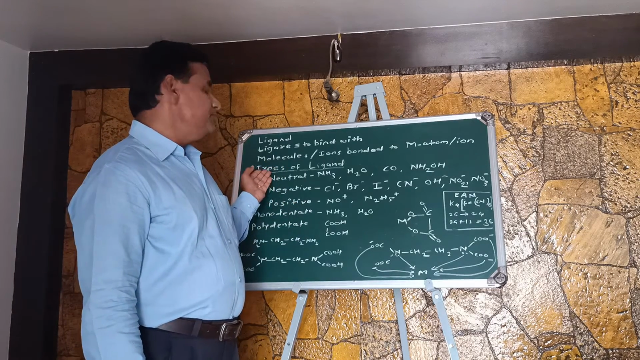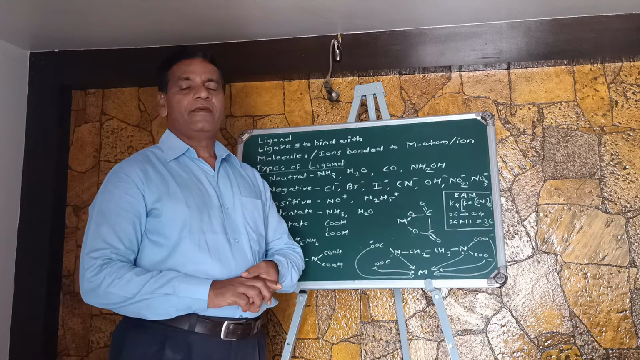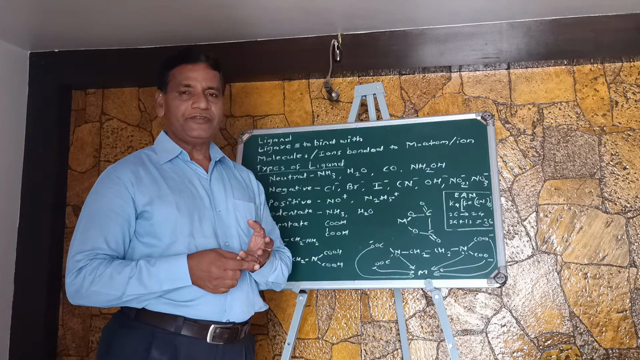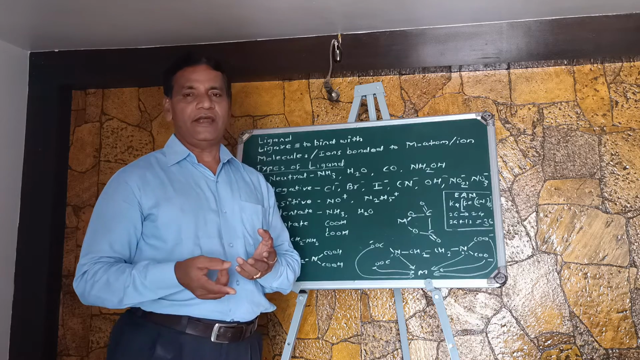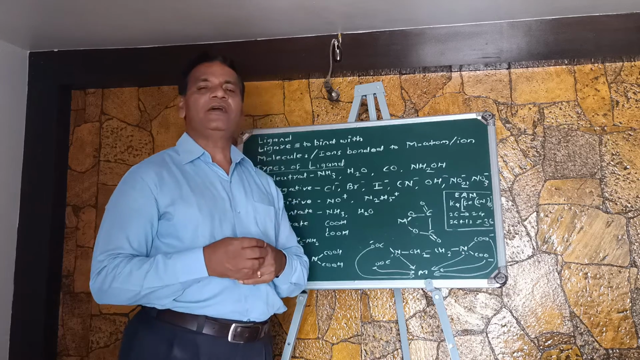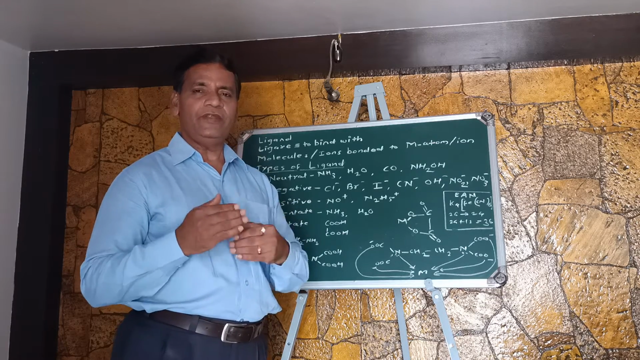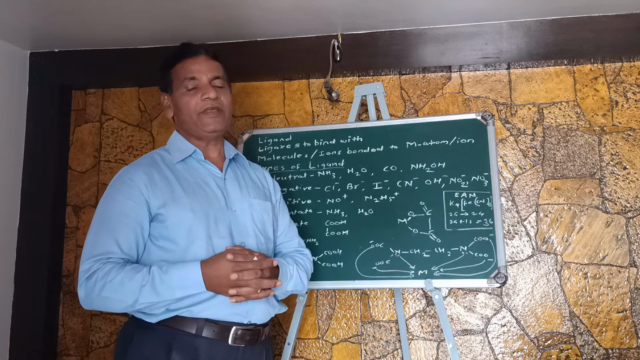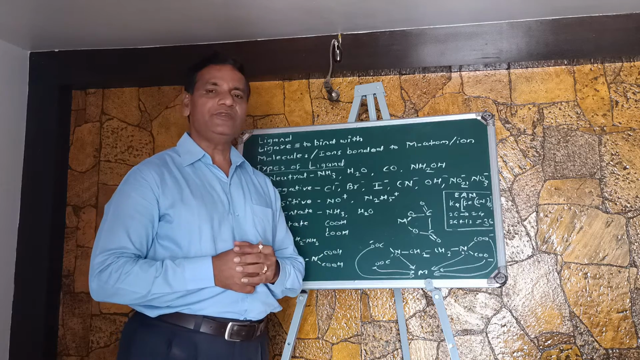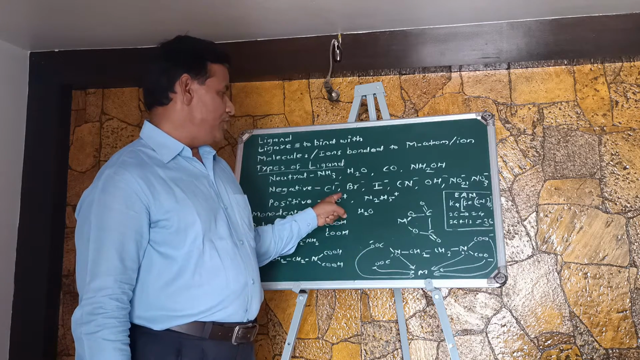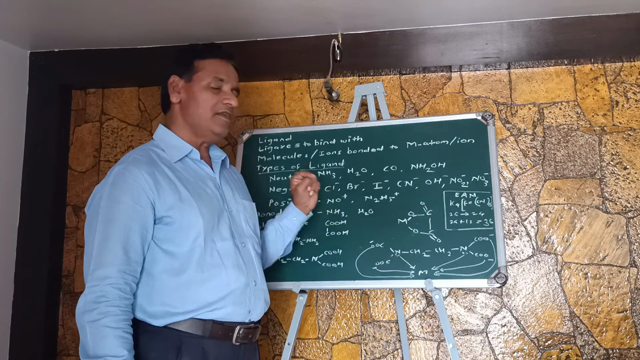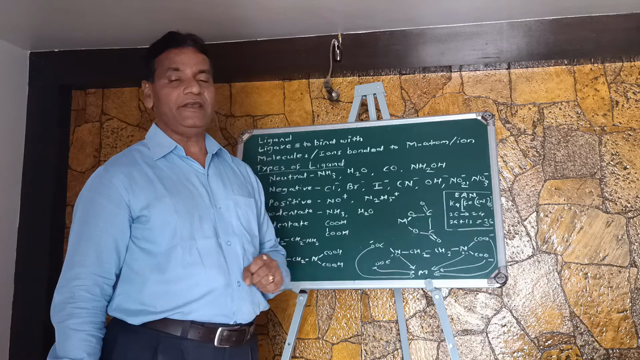When we think about types of ligand, there are three main types: neutral ligands, negatively charged ligands, and positively charged ligands. Among these, positively charged ligands are very few; very rarely are complex compounds formed by combination of metal with positively charged ligands. NO with positive charge and N2H5 with positive charge, that is the hydrazinium ion, are examples of positively charged ligands.